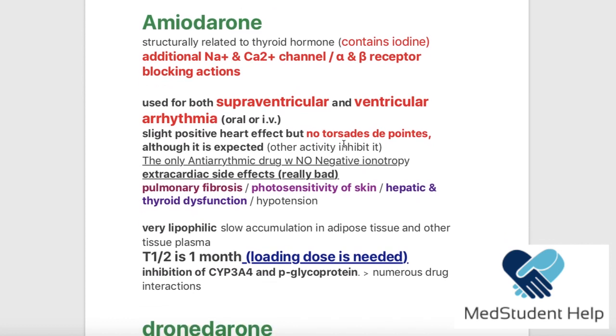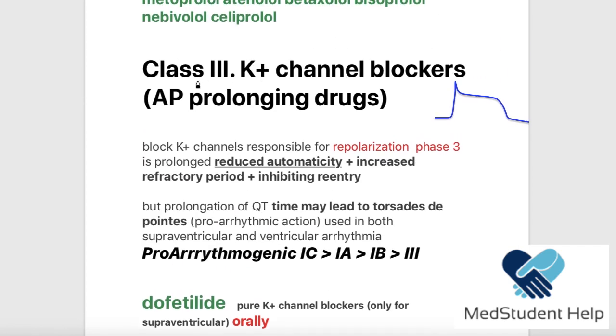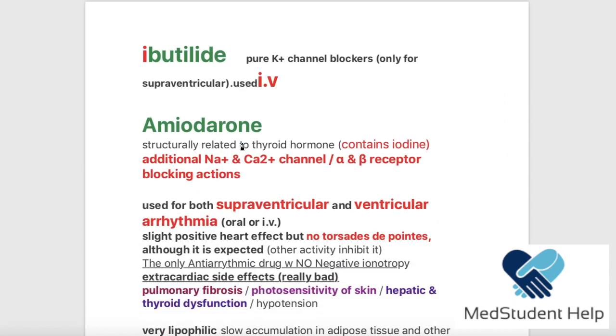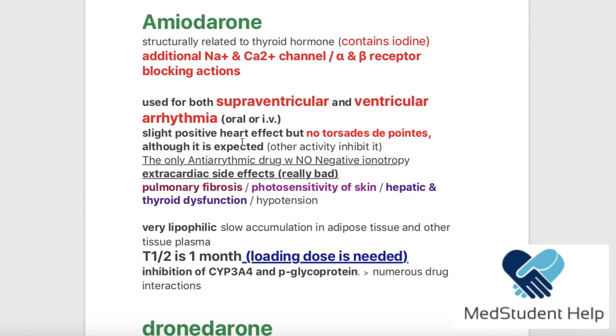Now, the very important, or actually the most important, drug in this category is amiodarone. Now, amiodarone, this is a monster. Why is it a monster? Because this drug does everything. It does everything that all the antiarrhythmic drugs do. How? We say that this drug belongs to what category? To class 3, which means that it is a potassium channel blocker. So this is the first thing. It blocks potassium channels. The second thing, it blocks sodium channels. The third thing, it blocks calcium channels. The fourth thing, it blocks alpha and beta receptors. That's why it is a monster. It blocks all the channels.